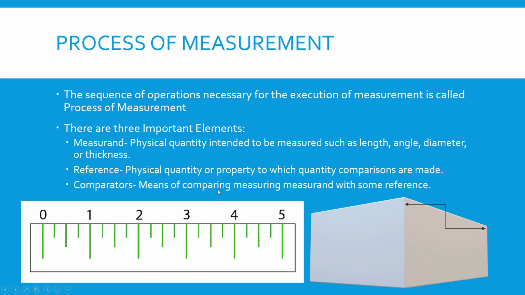Comparators means comparing measurand with some reference. So in this instance, if we are measuring this corner of this cube, let's say for instance it is 4 inches. 4 inches would be our comparator, these inch marks. And there would be 4 of them because it's a 4-inch cube.